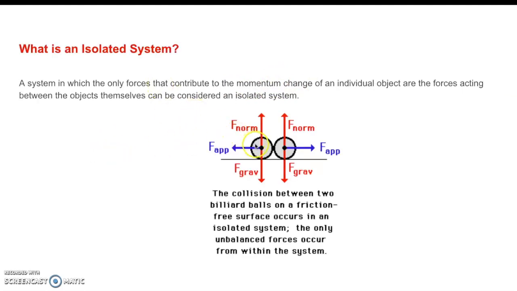It's a system where everything's happening, right? We've got normal force, gravity, and applied force when they bang against each other. But here's what's different. There is no friction, so it's friction-free. So in isolated systems, there is no friction. The only unbalanced forces are from the two objects that hit against each other.